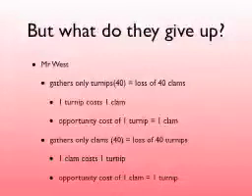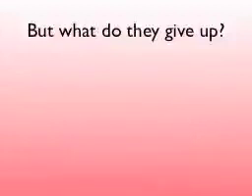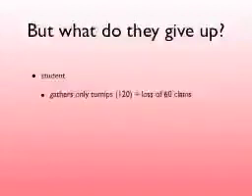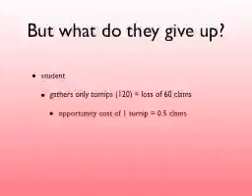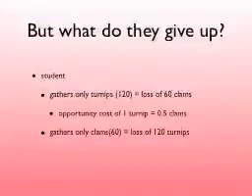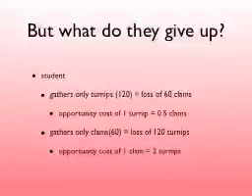Now let's look at the student. If the student collects only turnips, he gets 120, but that means he does not have the chance to collect 60 clams. If we reduce this, it comes down to every one turnip costs him 0.5 clams. If he gathers only clams, he can get 60 of them, but loses the chance to get 120 turnips. As a result, the opportunity cost for the student of collecting one clam is 2 turnips.